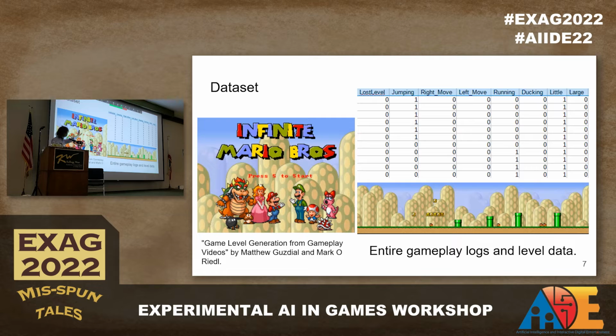The dataset looks a little bit like this. There's a little screenshot of what it sort of looks like. We have gameplay logs up in the top and level information down there. And we actually have complete information of what the players did and the maps that we have players playing.